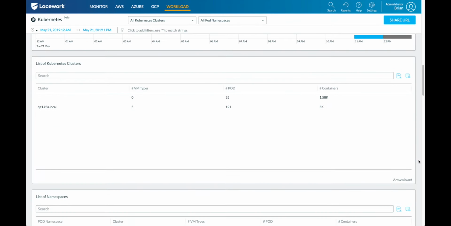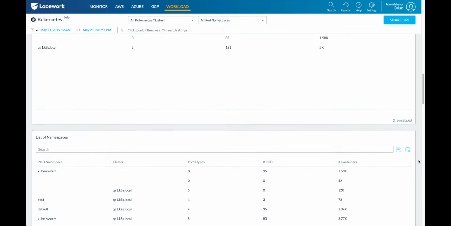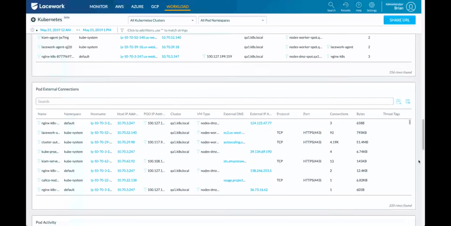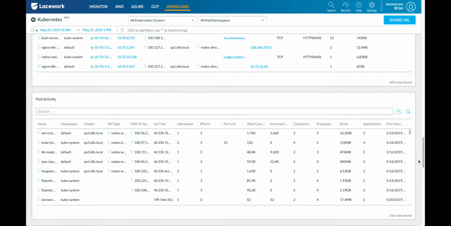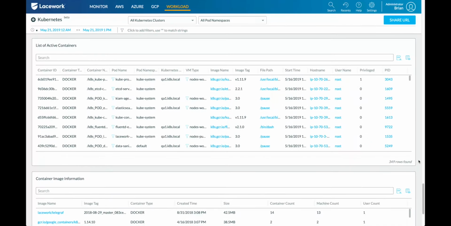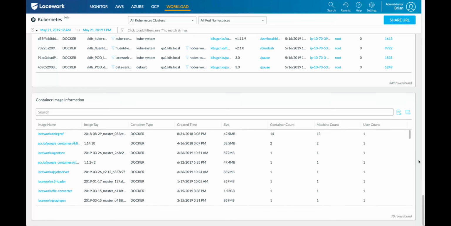As we come down here further, this acts as another great repository for all the clusters you have deployed, the list of all the namespaces, the pods, how the communication looks between those, coming down into the nodes themselves, and then even the list of all the containers that you have deployed. So everything that we've talked about so far has been on that agent side. What I'm going to transition to now is taking a look at the account security side.